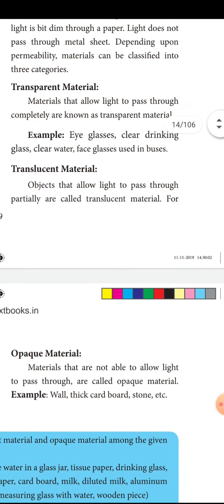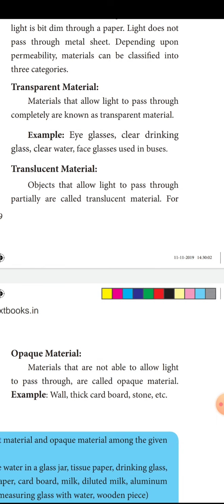Transparent material is the material which is just like a glass sheet. You are able to see the object behind the glass sheet very clearly, such as eyeglasses, clear drinking glasses, clear water and so on. These are transparent materials.